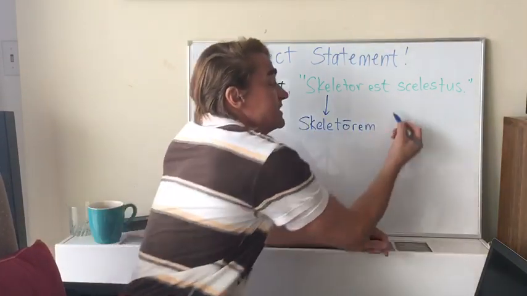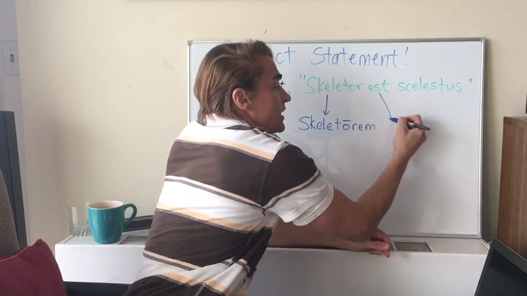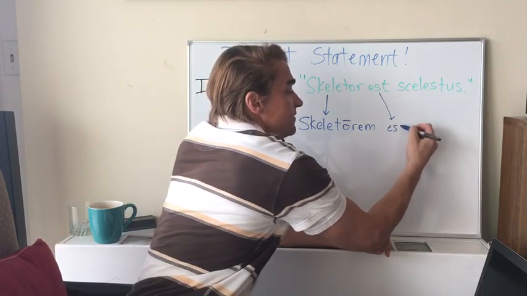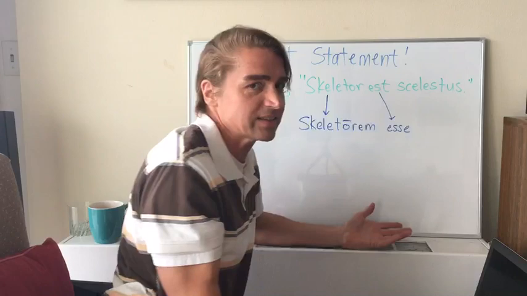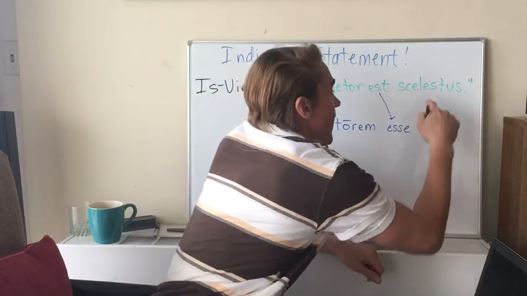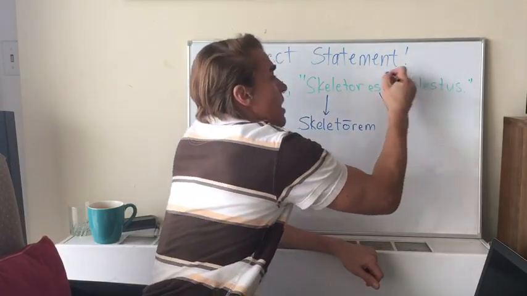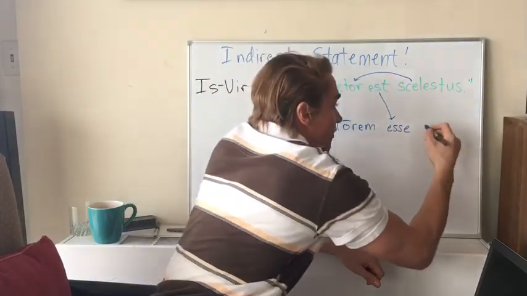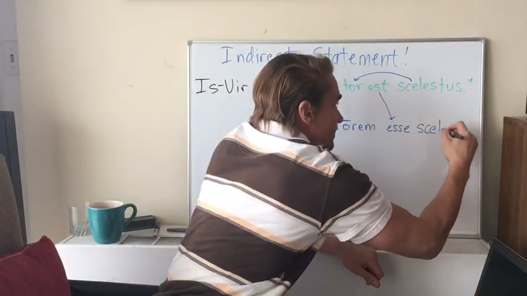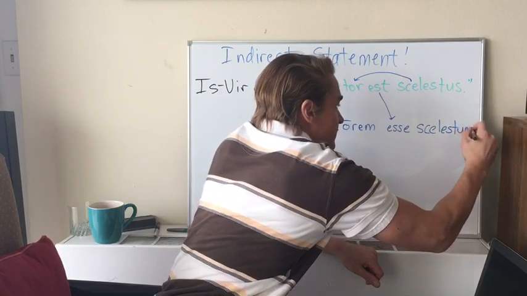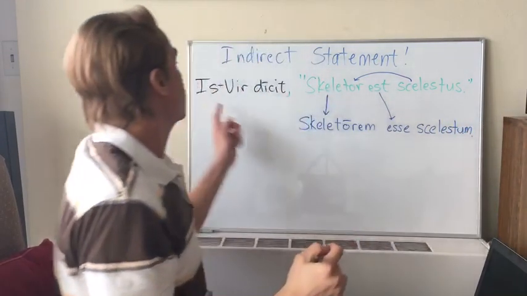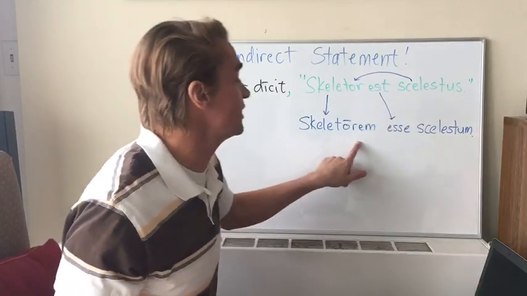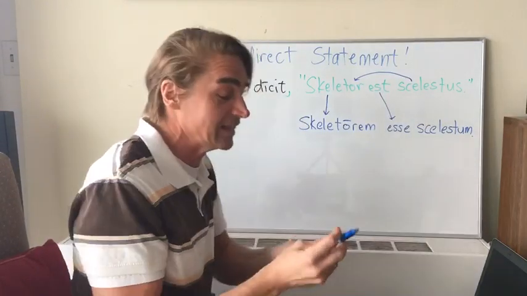And then, instead of using a verb, we're going to use the infinitive instead. Why? Because that's how the Romans do it. And then, since our adjective is modifying that noun, and that noun's now in the accusative, that adjective also goes into the accusative. Iswir dicit skeletorem esse skelestum.